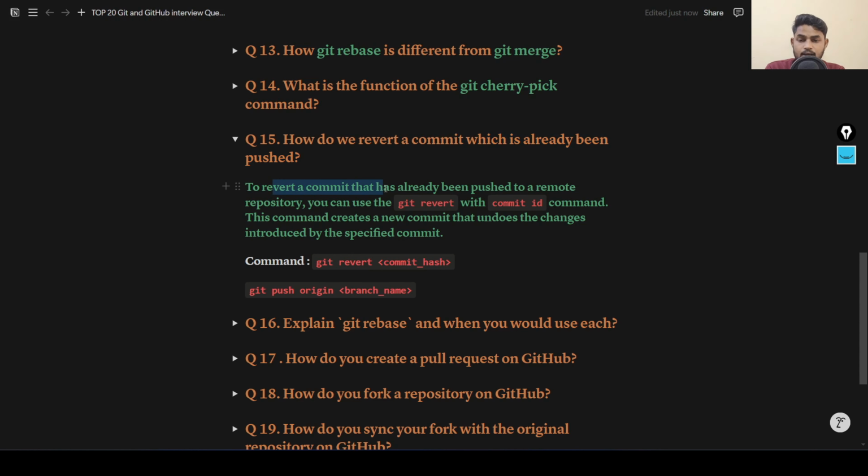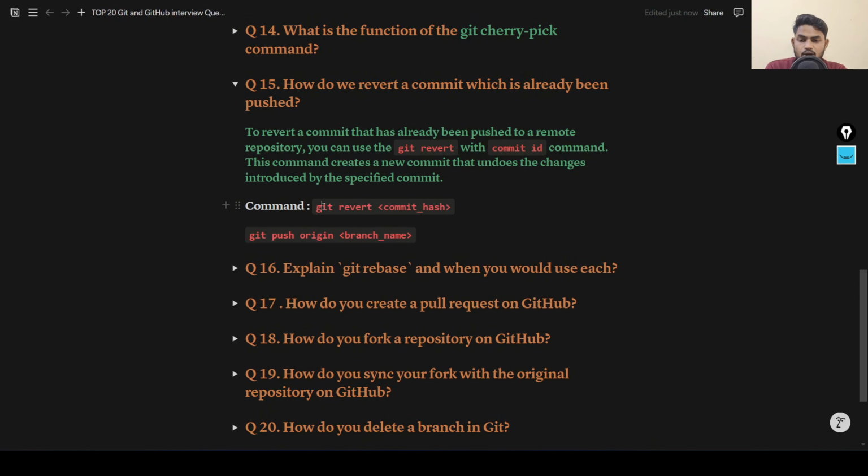To revert a commit that has already been pushed to a remote repository, you can use git revert with the commit id, and then it creates a new commit that undoes the changes introduced by the specified commit. Means you need to perform a git revert, then the commit id, and then push that to undo your changes on your remote repository. Okay, so this is how you can answer that.